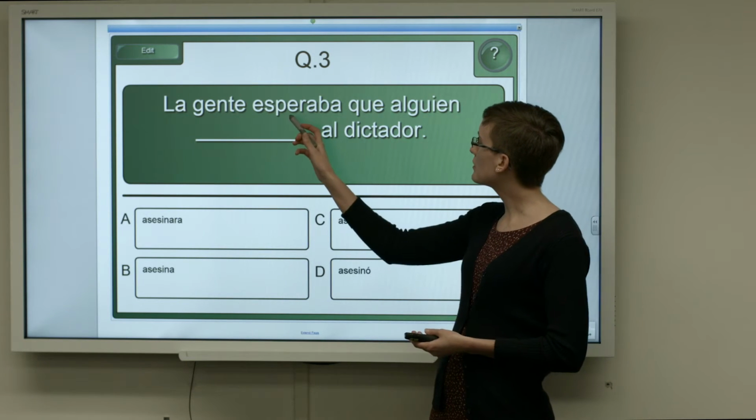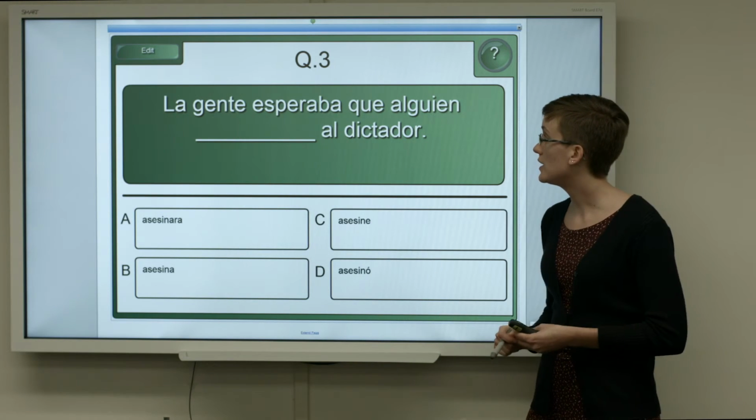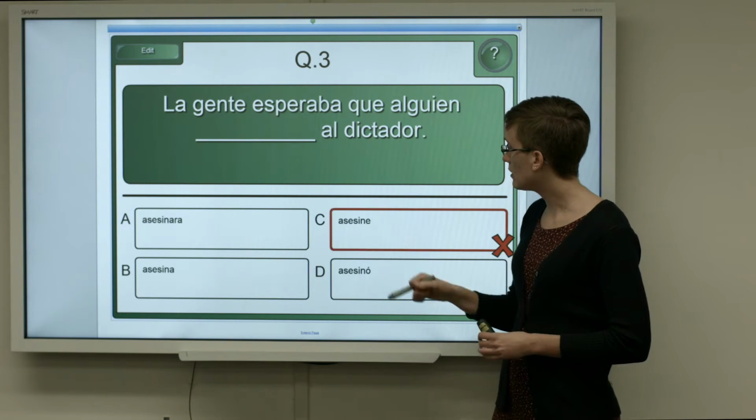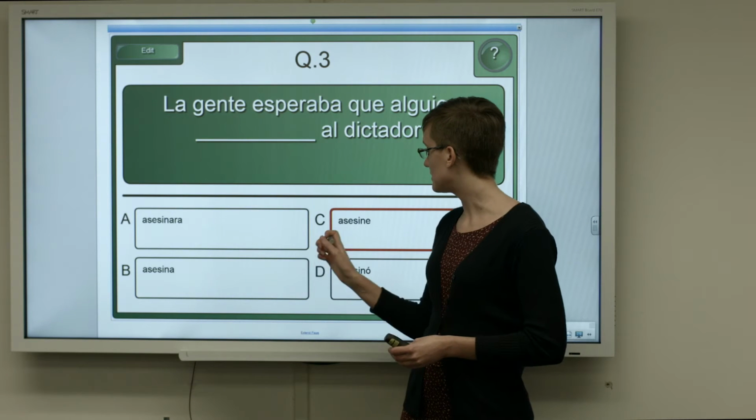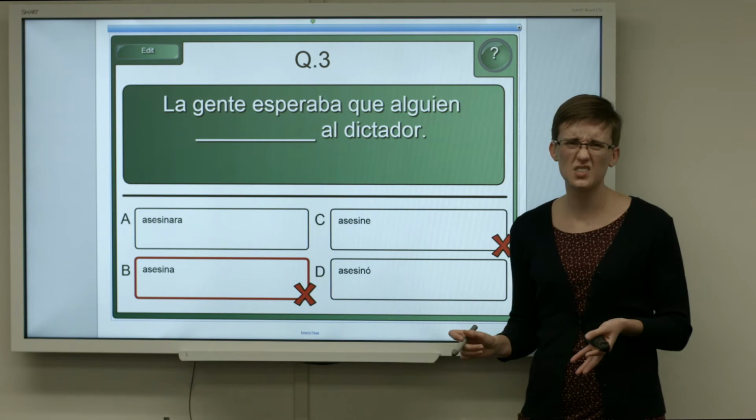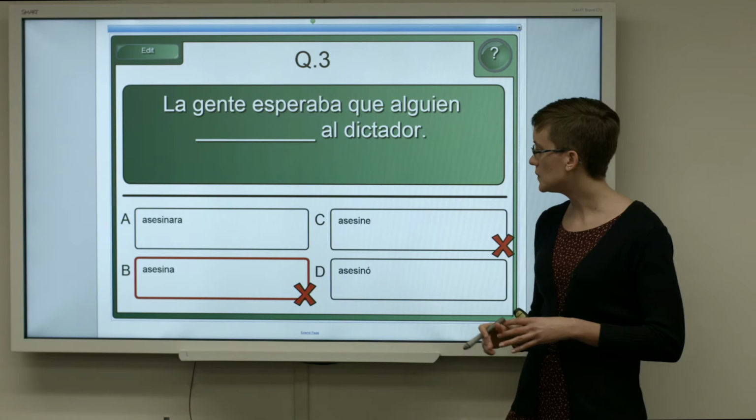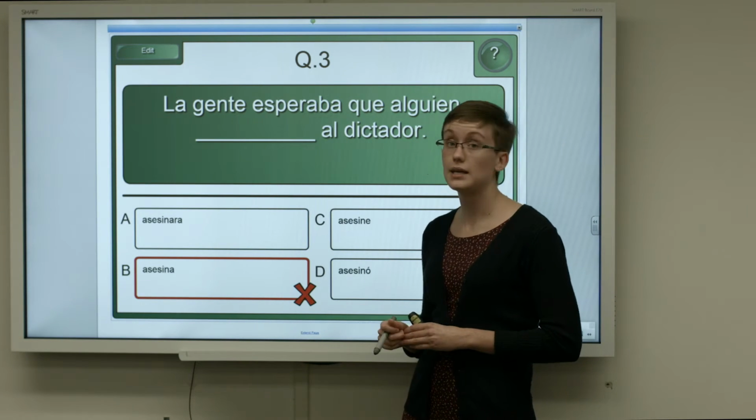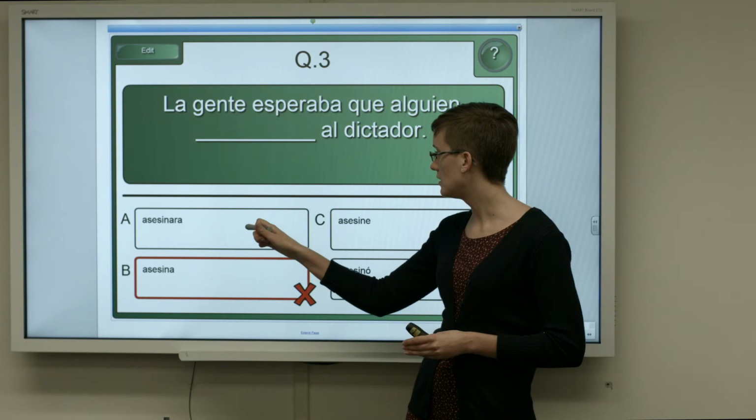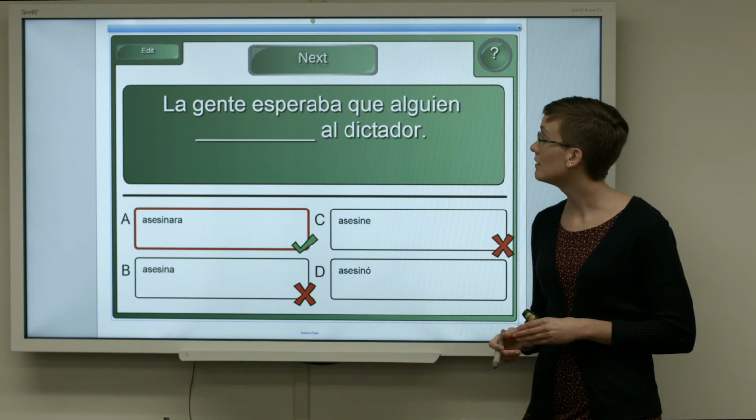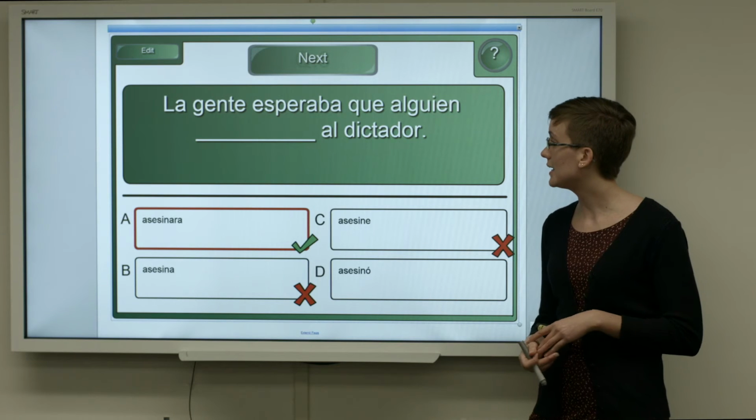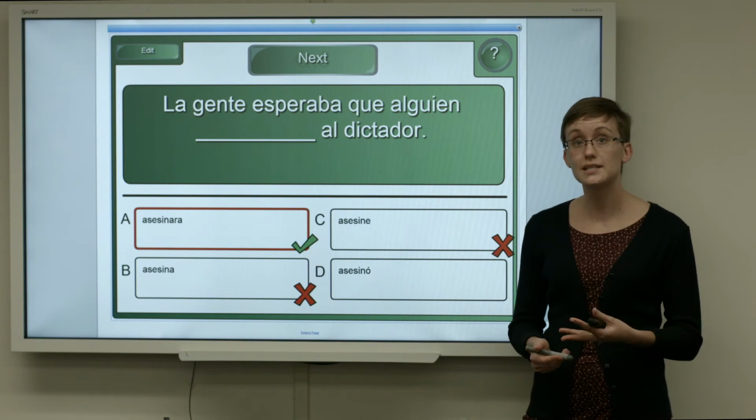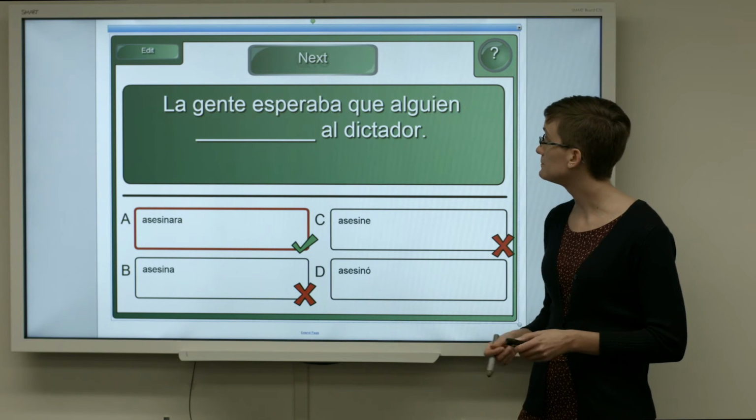Well, our verb here is in the imperfect, so we know we need something imperfect or in the past. So we can rule out asesina, asesine, and asesino, because those are in the present tense. Our choice is the imperfect subjunctive, the verb asesinara. La gente esperaba que alguien asesinara al dictador. The people hoped that somebody would assassinate the dictator.